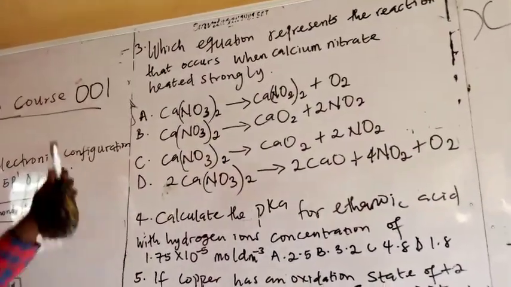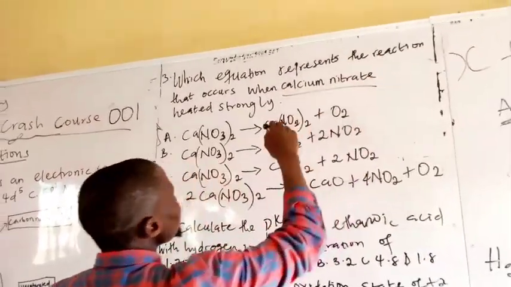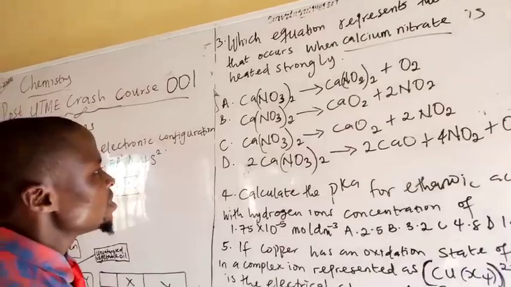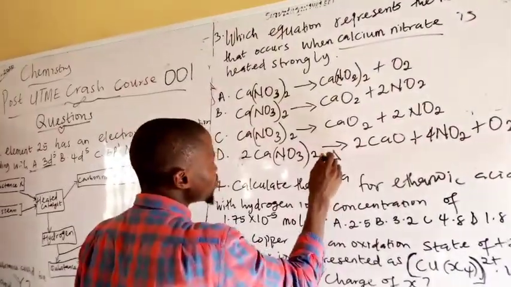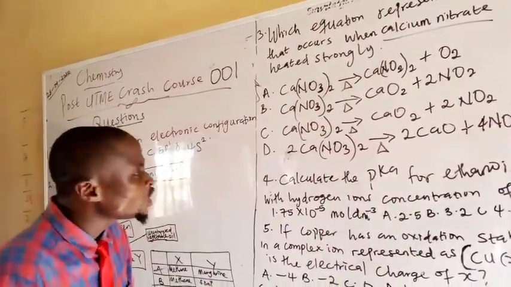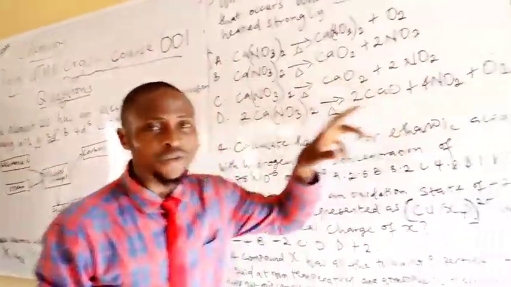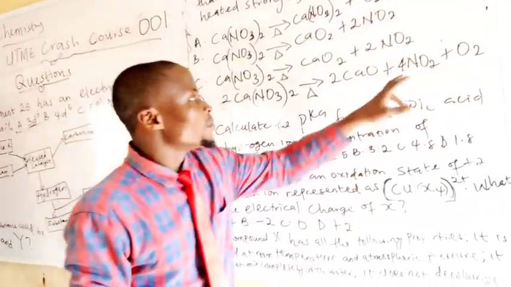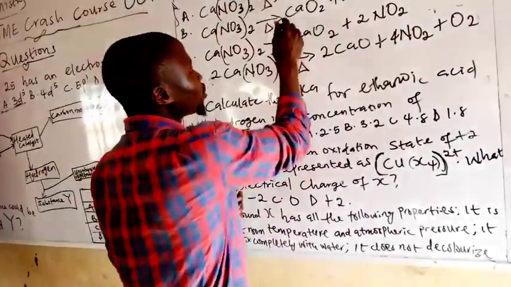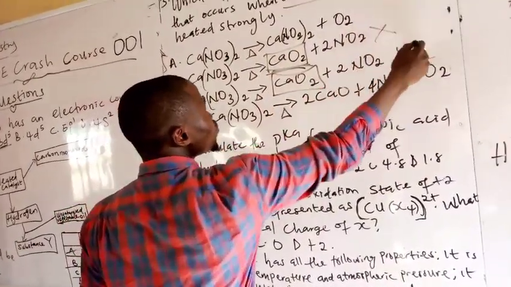The next question: which equation represents the reaction that occurs when calcium nitrate is heated strongly? Not to waste our time, whenever you are heating calcium nitrate, there should be something like this showing that it is undergoing heat. Whenever you are heating calcium nitrate, ladies and gentlemen, there are three products: calcium oxide, which is quicklime, nitrogen(IV) oxide, and oxygen gas. So even if you look at this option, it is wrong. There is nothing like this. Chemically, this is wrong. So these two options are wrong.